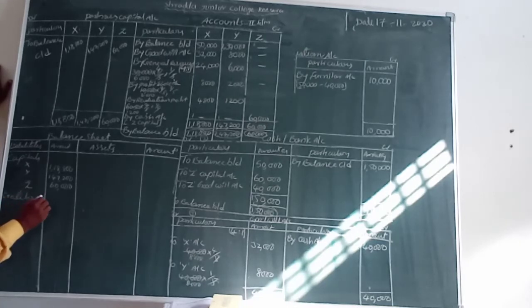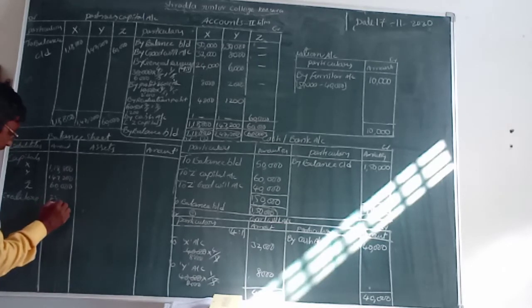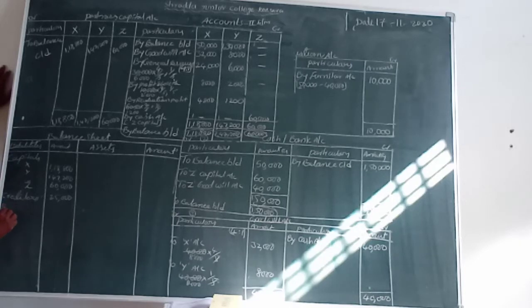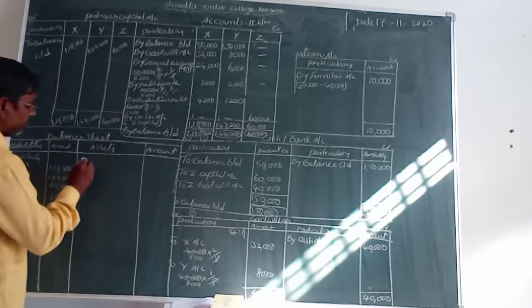And finally creditors. Creditors value is how much? 25,000 rupees. And finally bills payable. Bills payable, isn't it? The value is how much? 5,000 rupees. This is the total liabilities. Now we are going to assets. So what are the assets?